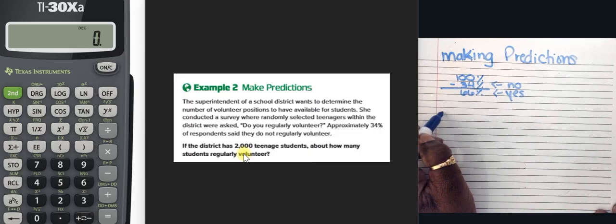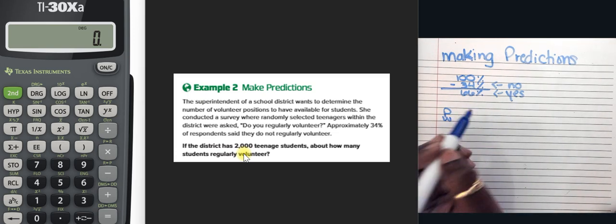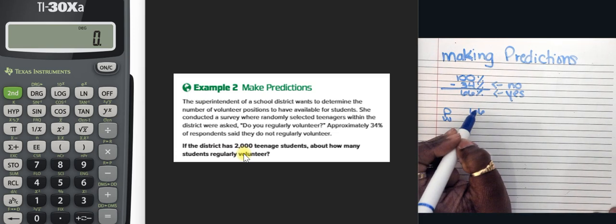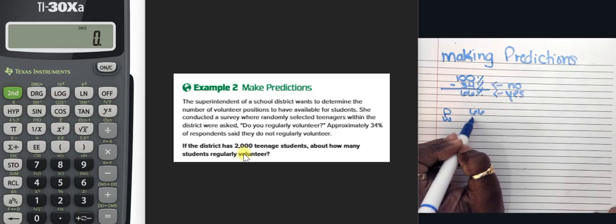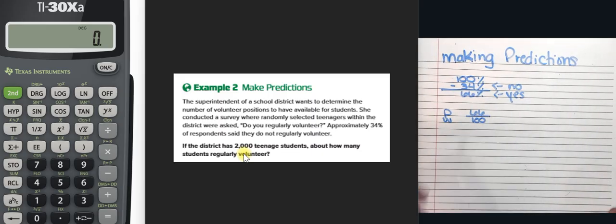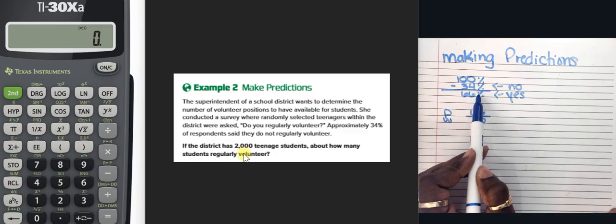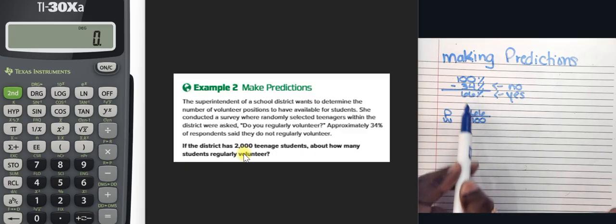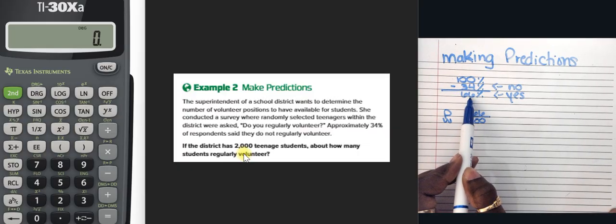It's still going to be a part to whole. So, we're talking about a part and we're going to compare it to the whole. And so, our part is going to be the 66%. So, on this side, this is going to be our percentages. 66% of the 100 people that were surveyed. And just remember, in order for us to convert 66%, you can put it over 100, which is the fractional equivalent of 66%.